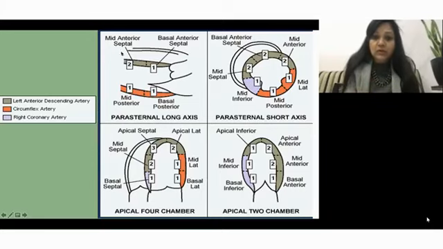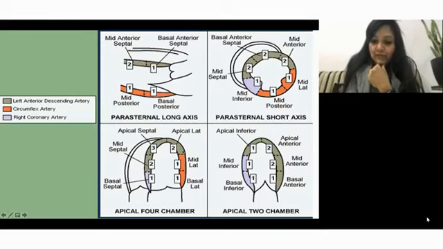Now this is the parasternal long axis view. In the parasternal long axis view, this will be the RV, and this has to be the interventricular septum. If this is the septum, this has to be the anteroseptal wall. This is the inferolateral wall. This is the 4 chamber view.